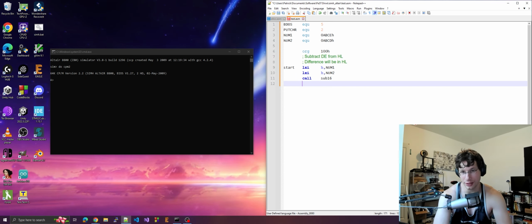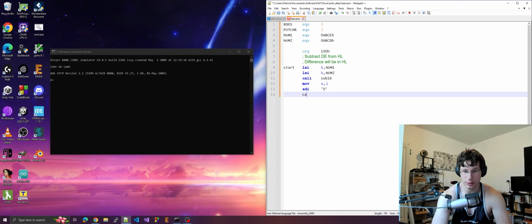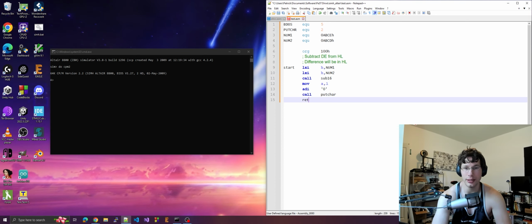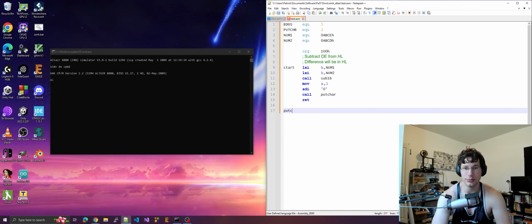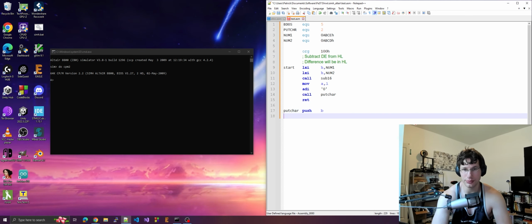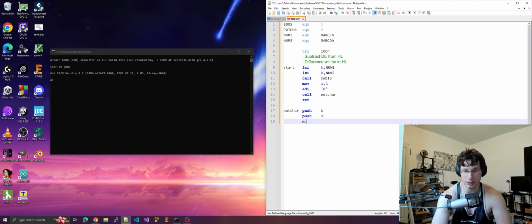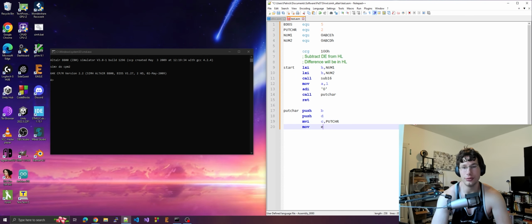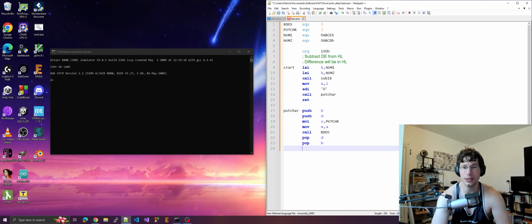two numbers are so close together, it'll fit in a byte. I don't need to fit between 1 and 0 and 9. I won't need to do anything special, so I can just do this. I can do move L to A, add ASCII 0, call put char, and then end. And then of course put char is push B, push D, put char, move A to E, call BDOS, pop D, pop B, and return.